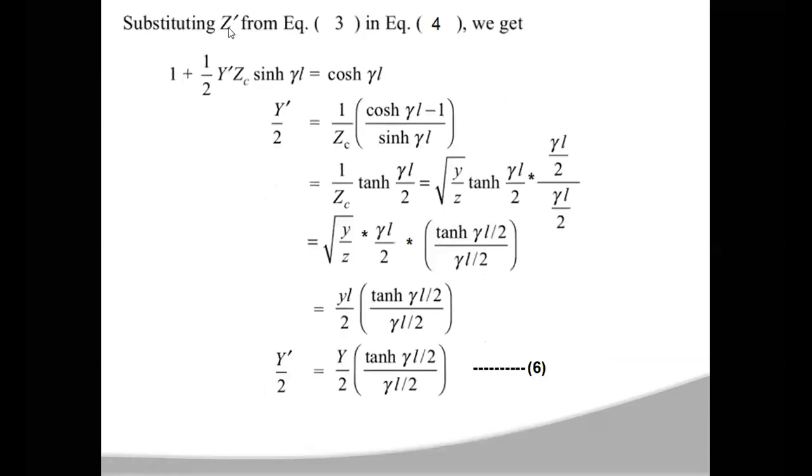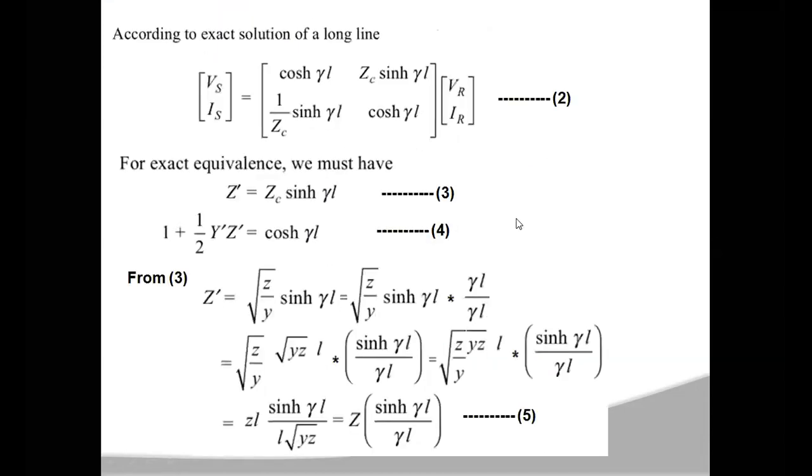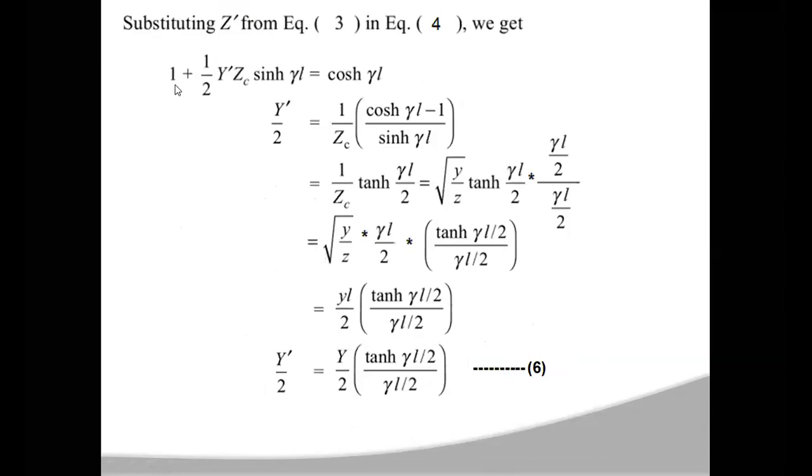Now substitute Z dash, which was calculated in equation number 3, into equation number 4. So then what will you get? 1 plus 1 by 2 Y dash, and in place of Z dash, you will get ZC into sinh(gamma L), which is equal to cosh(gamma L). So we write this equation here: 1 plus Y dash by 2 into ZC sinh(gamma L) is equal to cosh(gamma L).